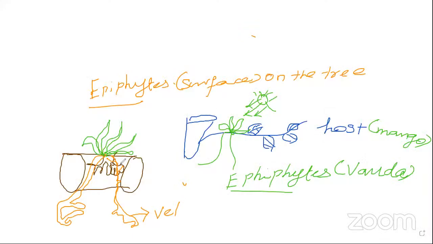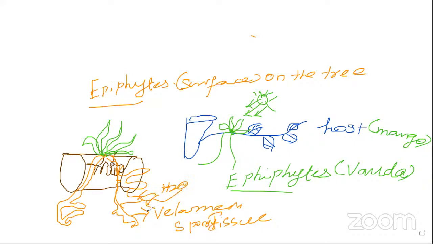See here. This is called velamen tissues. What do the velamen tissues do? They absorb the water molecules by this root. That's why it is called velamen tissues, spongy tissues. They absorb the water molecule, so the water is available here.